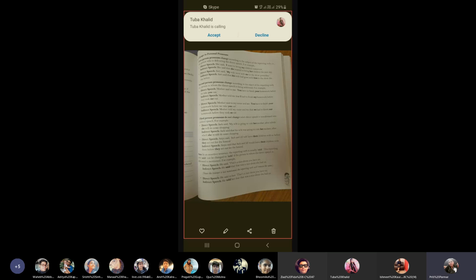Mother said to my sister and me, you have to finish your homework before we take you out. Now, see, mother told my sister and me that we had to finish our work. Now, since there are two people, you will change to we. Your work will change to our work before they took us out. You out here means now see she is calling also.